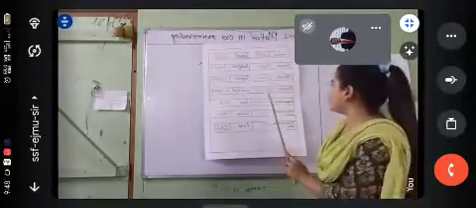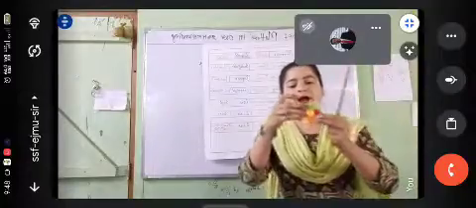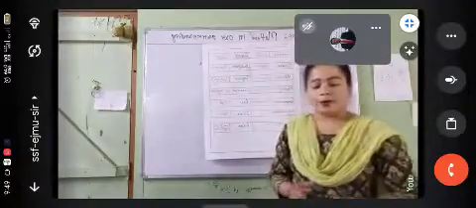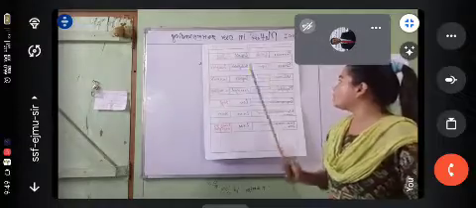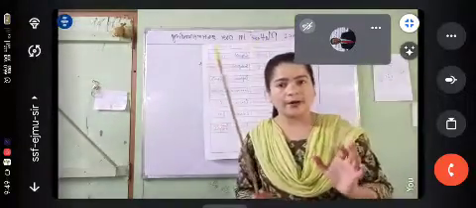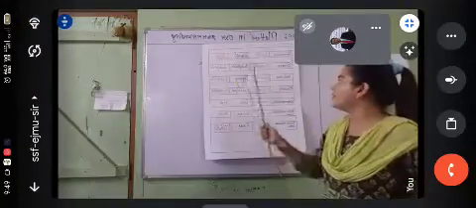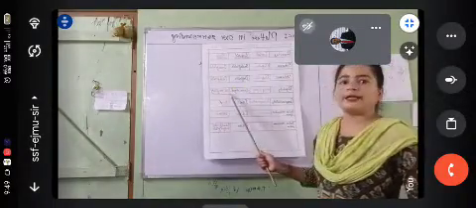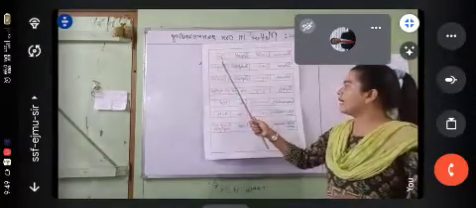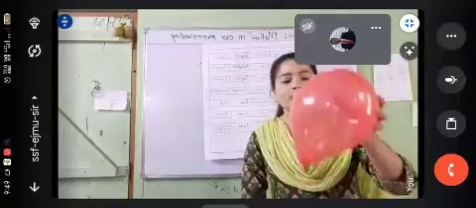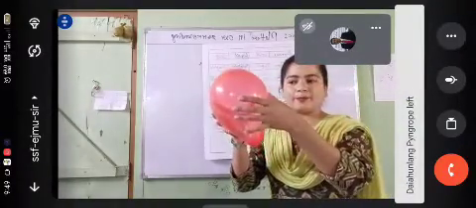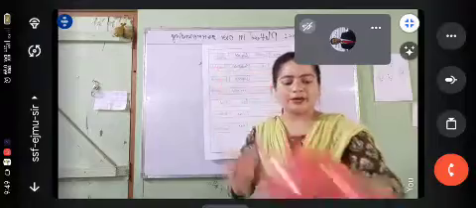If we talk about rigidity, the solid is very hard. We cannot mold it or bend it. So the rigidity of solid is very high. Liquid is less rigid as compared to solid. Now if we talk about gas, there is no rigidity at all. You can press it and see the change in shape. So there is no rigidity.